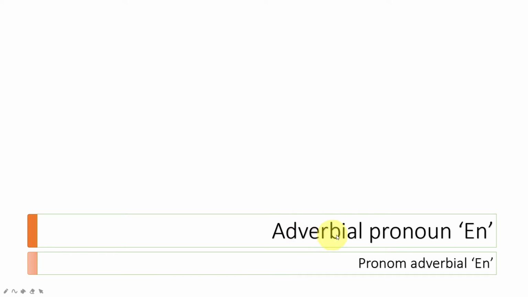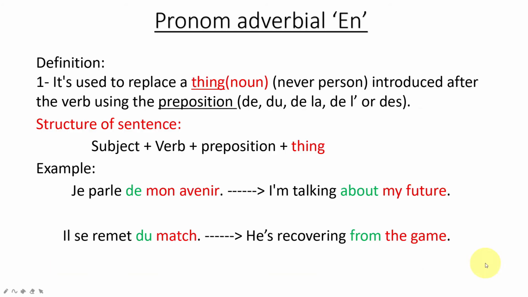Now we are going to talk about the adverbial pronoun en. The adverbial pronoun en can firstly be used to replace a thing or a noun but never a person. This is very important. It replaces a thing, never a person, introduced after the verb using the preposition de, du, de la, de l' or des.